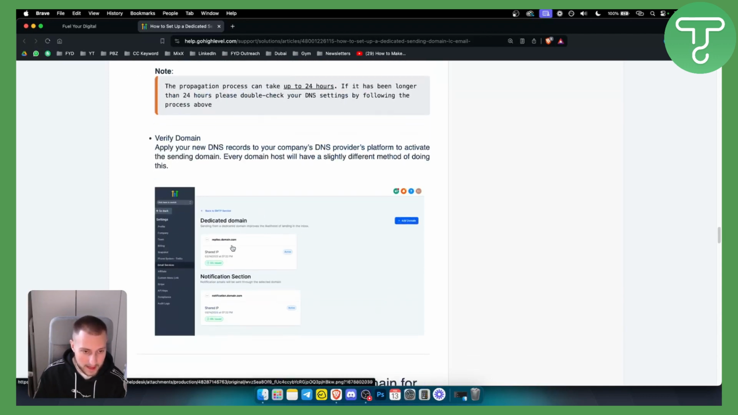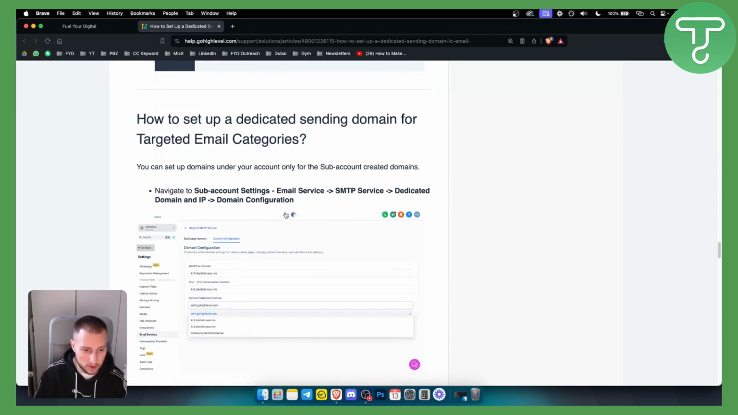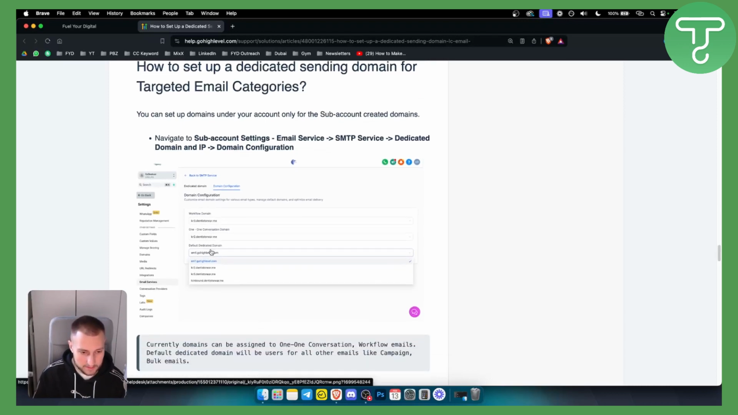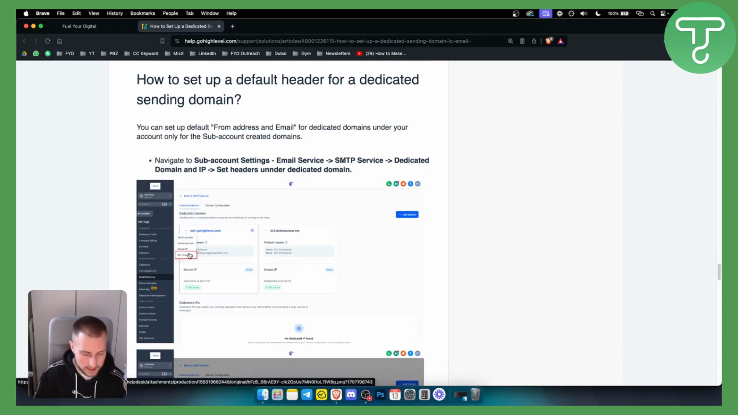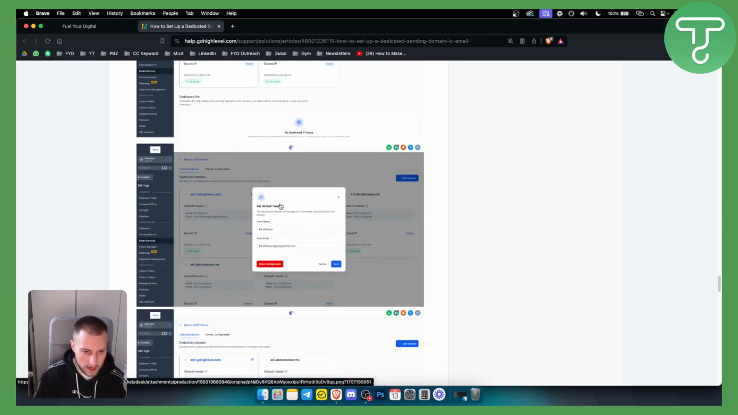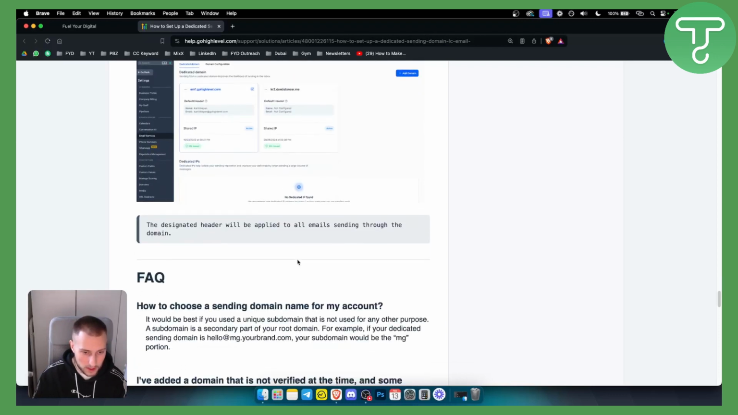Now, this is how it's going to be set up, right? It's very simple. Obviously, you can also add a workflow domain. You have one conversation domain and a default dedicated domain as well. This is kind of like a domain configuration system. Obviously, once that is set up, you can go deep into how you can set up your domains, right? It's a very simple way to add a default header and stuff like that. Here you have the dedicated domain, and you have domain configuration as well.